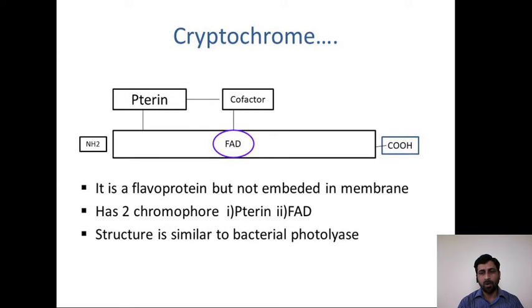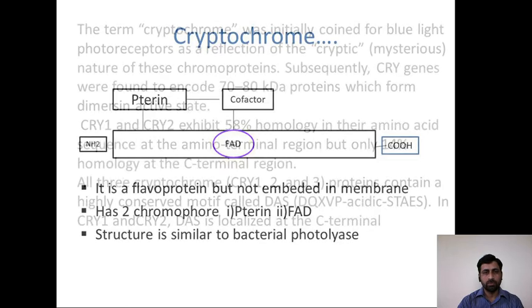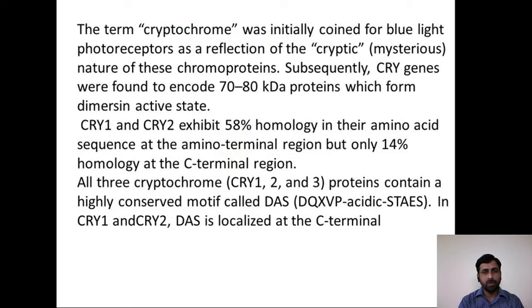Next important pigment is cryptochrome. It is also a flavoprotein but not embedded in a membrane. Cryptochrome has two chromophores, that is pterin and FAD. The structure of cryptochrome is similar to bacterial photolyase. The term cryptochrome was first coined for the blue light photoreceptor, as in the phototropin, as a reflection of the cryptic, that is mysterious, nature of this chromoprotein.